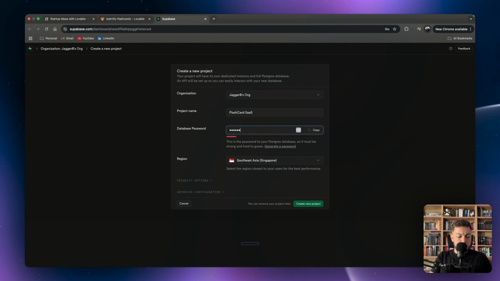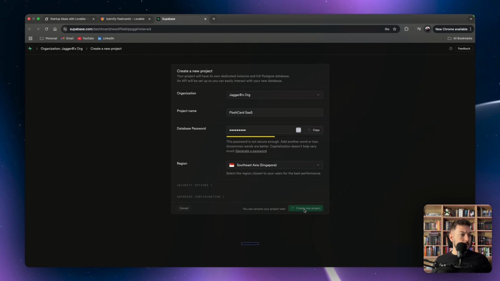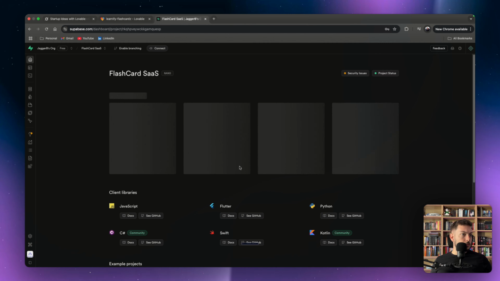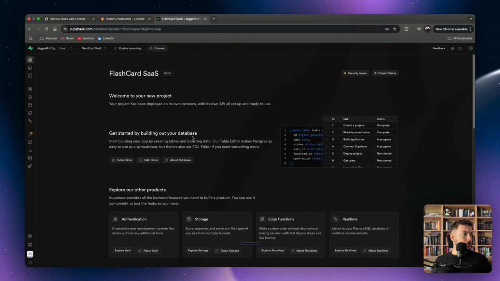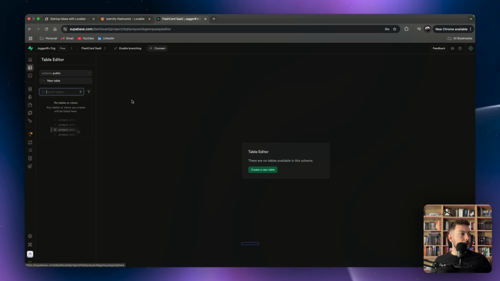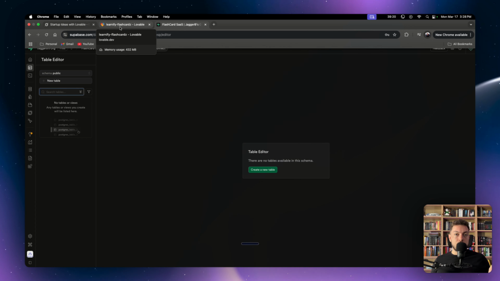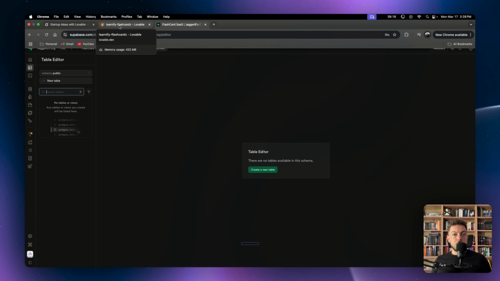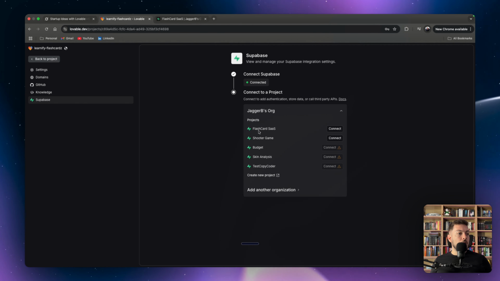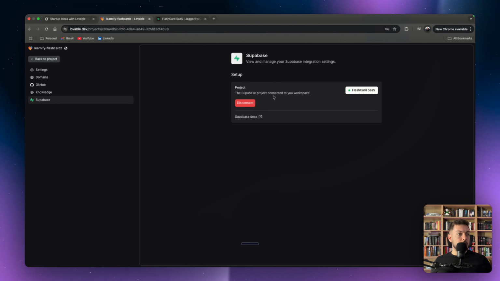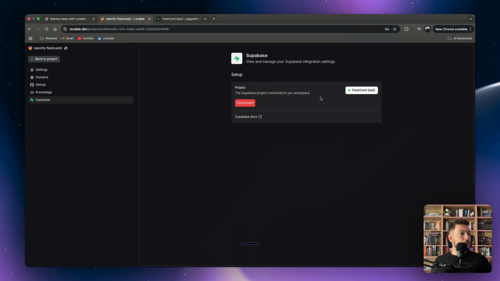Password, let's do something basic. Okay, cool. Create new project. I think I've got space for a project. Yep, I do. Okay, cool. Project status, done. Now, if you come to table editor, you'll be able to add tables, but it will create those dynamically for you. So you don't have to create a profile table or whatever table. As long as it's connected to Supabase, Lovable will build your entire backend, which is pretty cool. Okay, so we've got flashcard SaaS here now. Connect. Cool, done. So that is sorted.